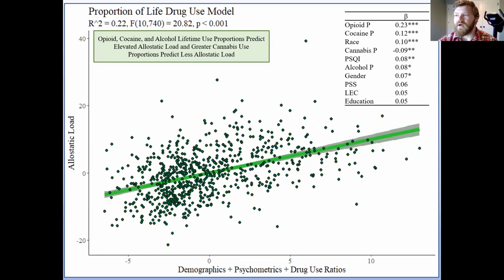Next, we have the proportion model, where we observe nearly identical effects as the years model, with the exception that alcohol and cannabis also emerge as significant predictors. The standardized coefficients appear much stronger in this model as they are no longer competing with age as an individual covariate, but we see also that increasing alcohol proportions predict increasing allostatic load in this model, whereas greater cannabis use proportions predict lower allostatic load scores.